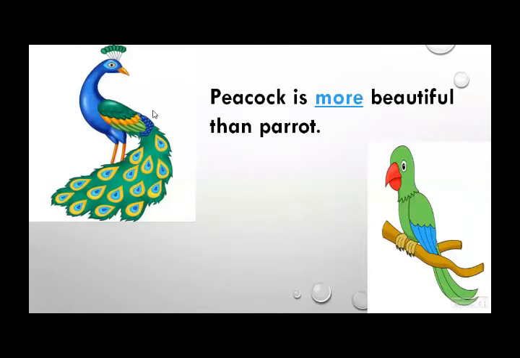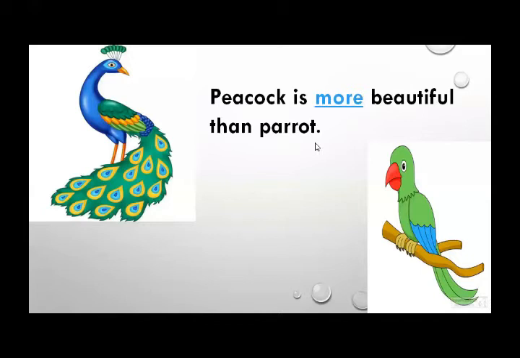Okay. When I'm comparing two things, animals or people, at that time, I will use the word more. Even in the picture, see, peacock is looking more beautiful than parrot.